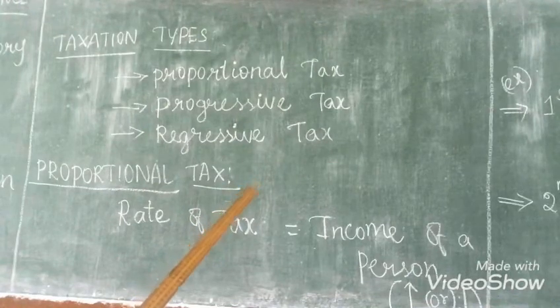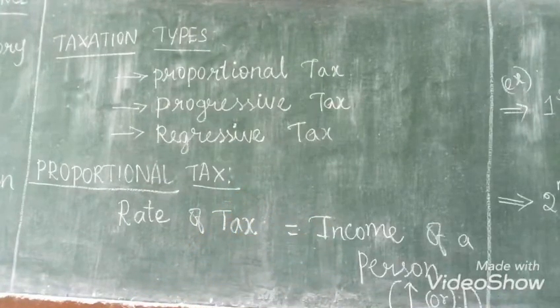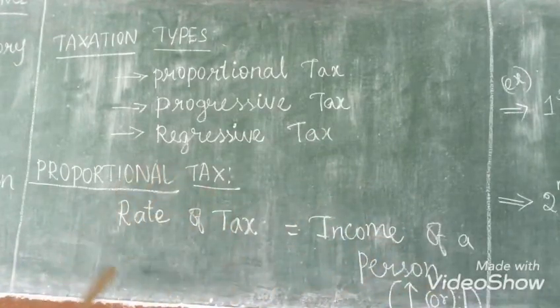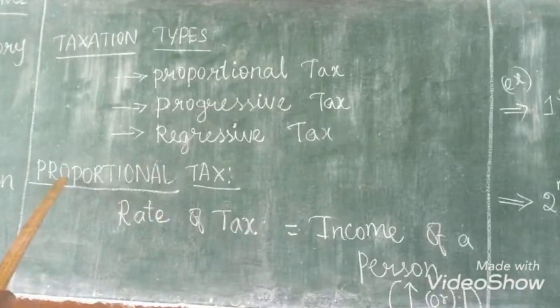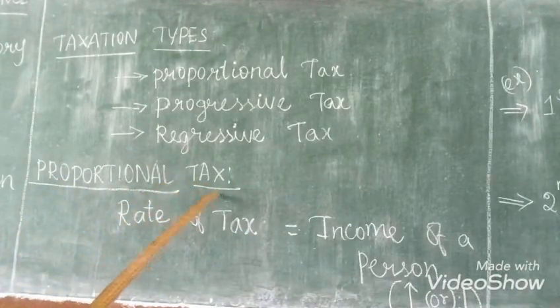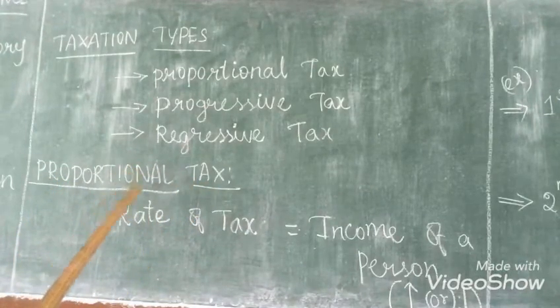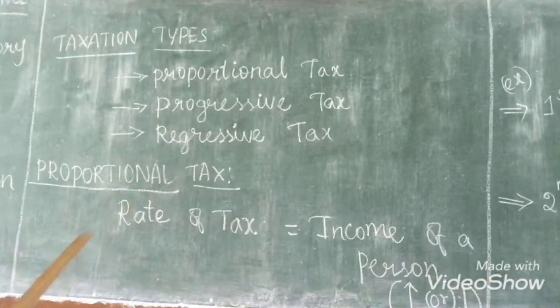It will not change according to the income. So that is known as proportional tax.